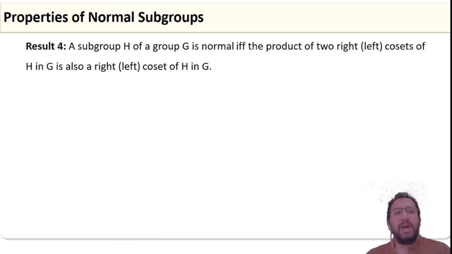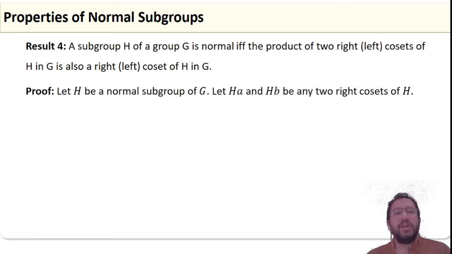Next, a subgroup H of a group G is normal if and only if the product of two right cosets of H in G is also a right coset of H in G. It happens for left cosets also. It's a very important result and it plays an important role in quotient groups.